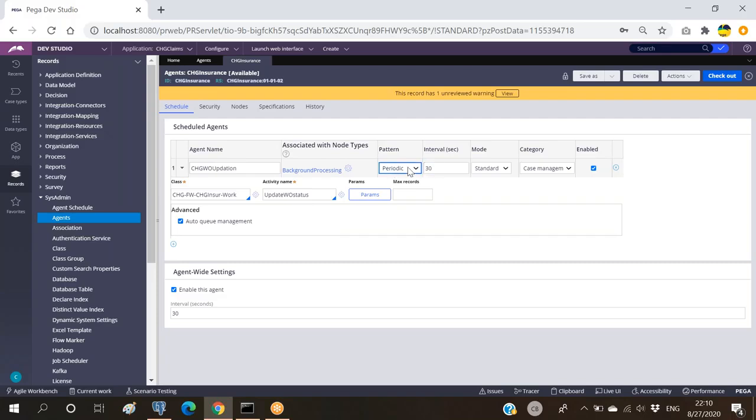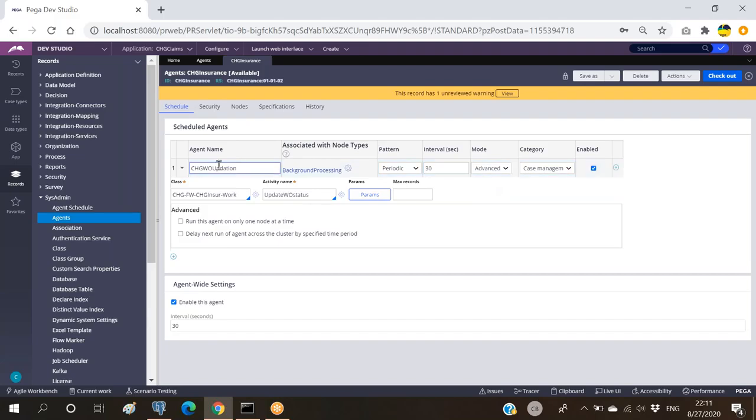If I define it as recurring every 1 hour, then every hour it will just check. If I'm not creating any work object IDs for the whole day, there will be no pending items stored in the table linked here, so the queue will be empty. If the queue is empty, even though this agent wakes up, it will not run this particular activity. So the difference between advanced mode and standard mode is that advanced mode blindly runs every 30 seconds as per the time defined here. It will execute the activity each and every time.